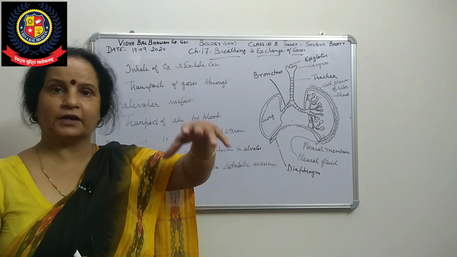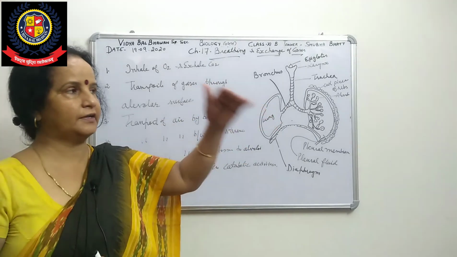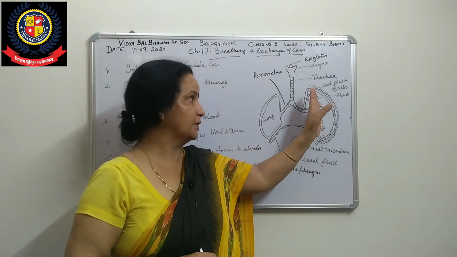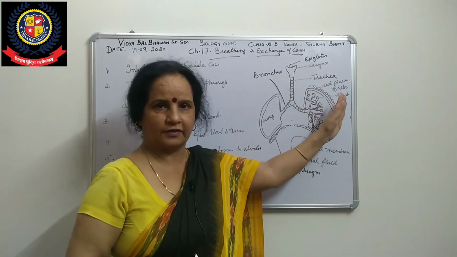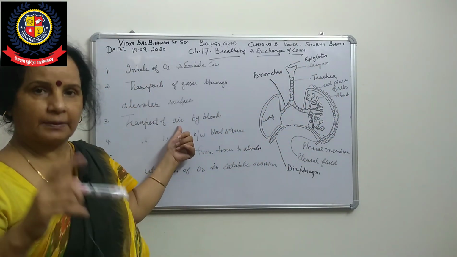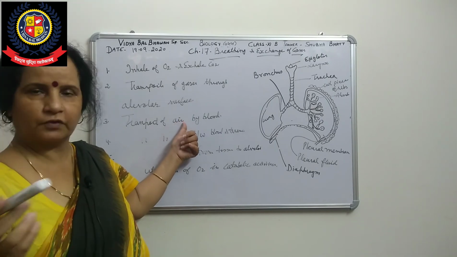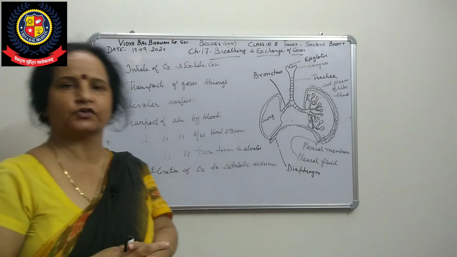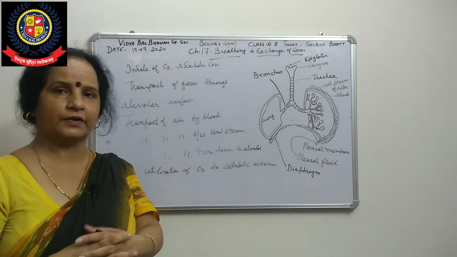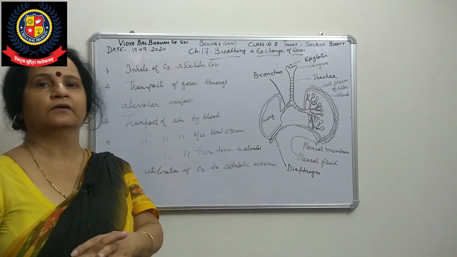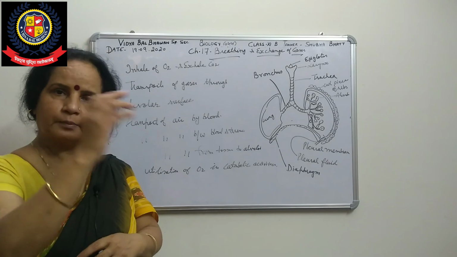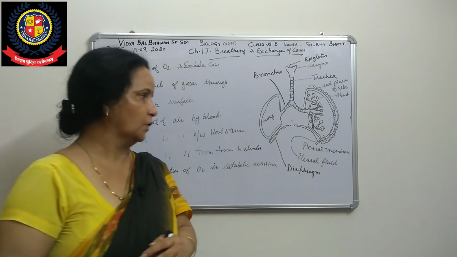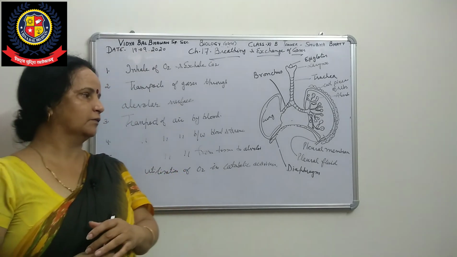This is called exhale and inhale of gases: exhale of carbon dioxide, inhale of oxygen. Then in the second step, the air reaches here, and diffusion takes place, meaning carbon dioxide goes outside and oxygen comes inside. Then that oxygen is taken by the blood, moving through arteries and vessels, and is transported through the blood to the tissues. In the tissues, the oxygen is utilized to give energy, and that goes to the mitochondria. Then an oxidation, catabolic reaction takes place, oxidation of food, and now we are getting energy.